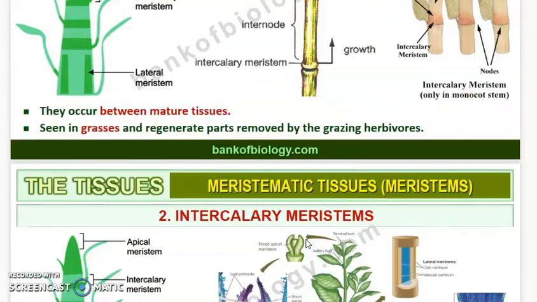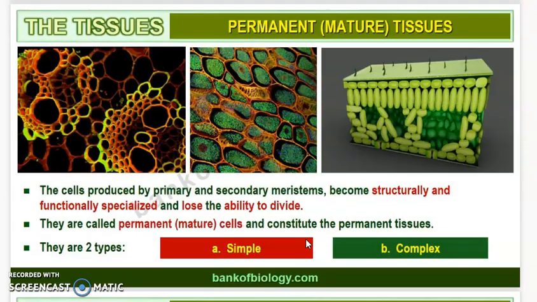Okay, now let's see about the permanent tissue. So these permanent tissues, how do they form? So meristematic tissues will be dividing, right? And these permanent tissues, as the name says, they are mature tissues. It means that they will not divide. Okay, based on that, we divided tissues into two: permanent and the meristematic tissue.